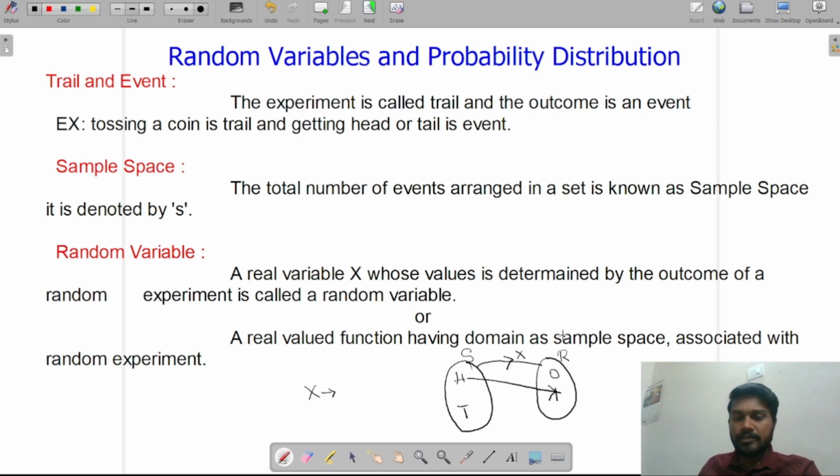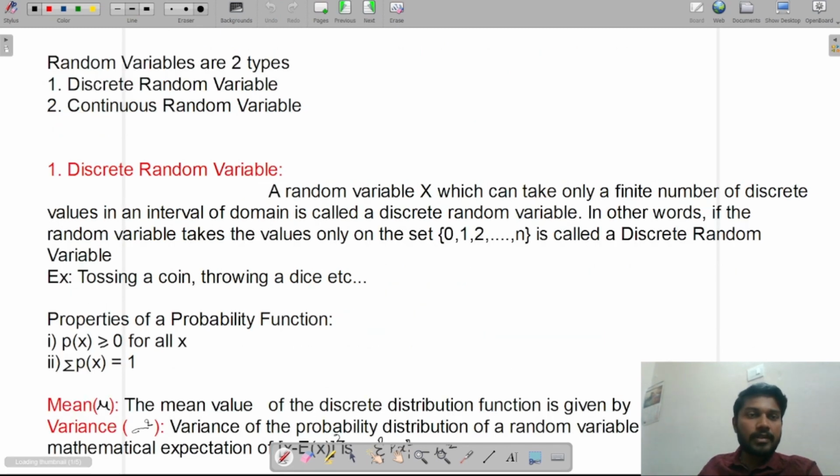I think, yeah. So we'll go further. These random variables are of two types: one is discrete random variable and the other is continuous random variable. So what is meant by a discrete random variable?